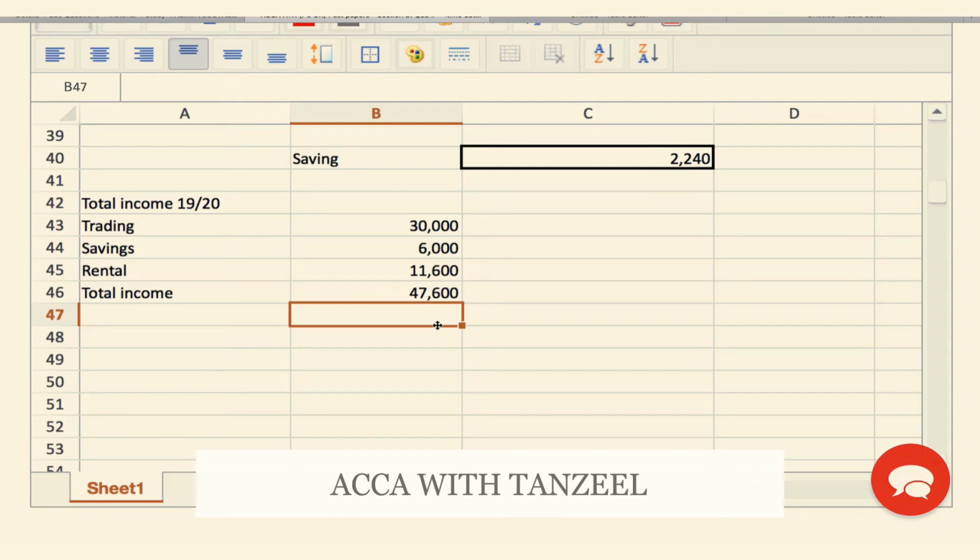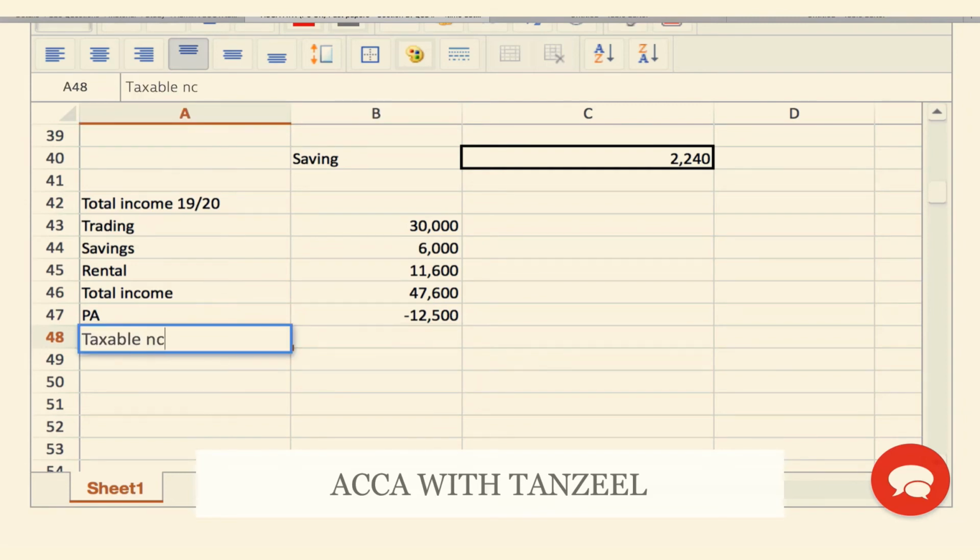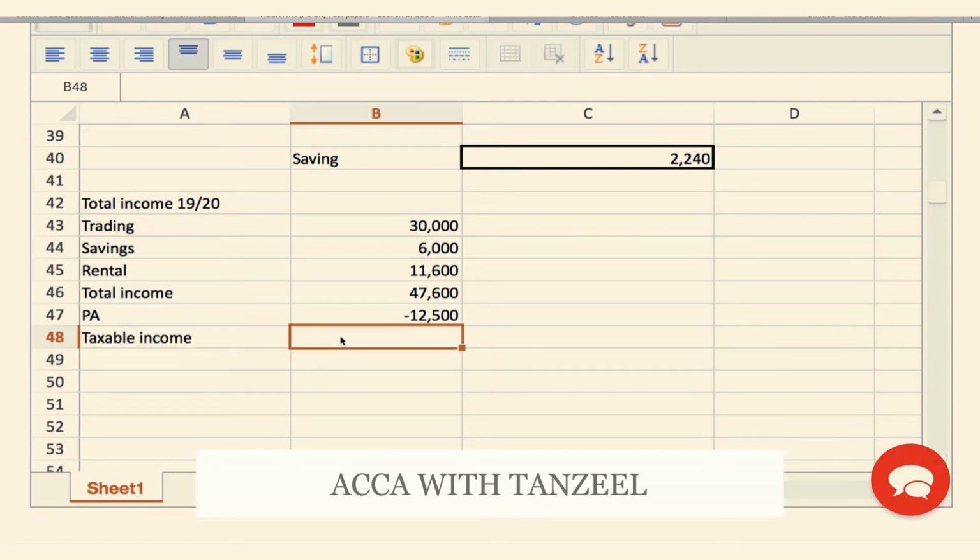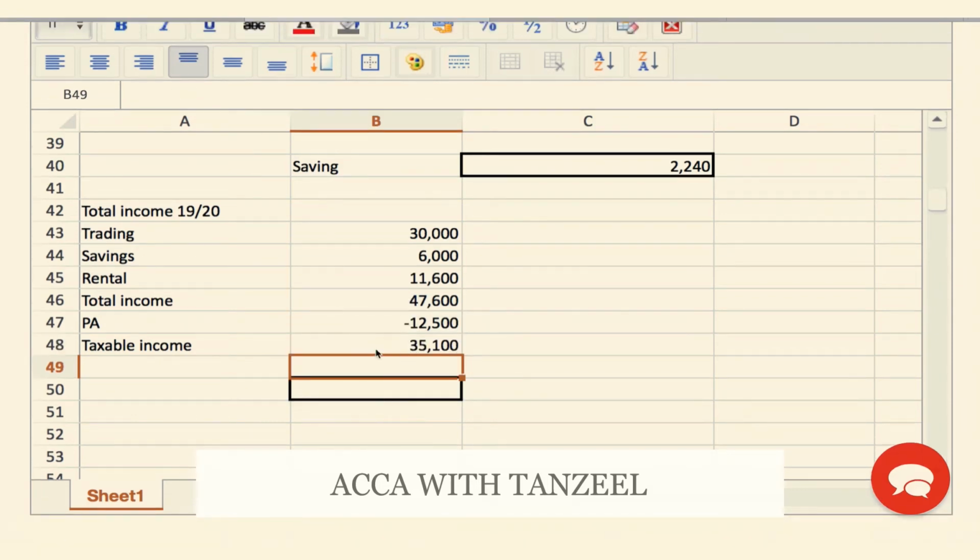We are going to calculate it where we have no trading loss, and then where we actually do have a trading loss being used. Without the trading loss, I'll get my personal allowance of 12,500. So what does my taxable income become over here? It is equal to this plus this. Now, as we see, we are a basic rate band payer. So what's going to happen in this situation?